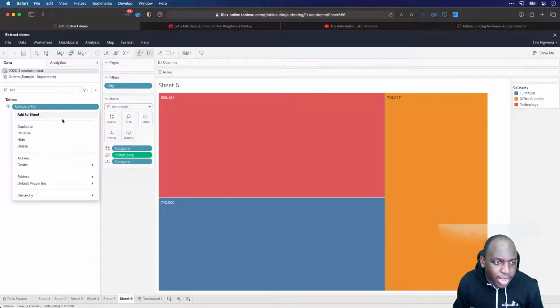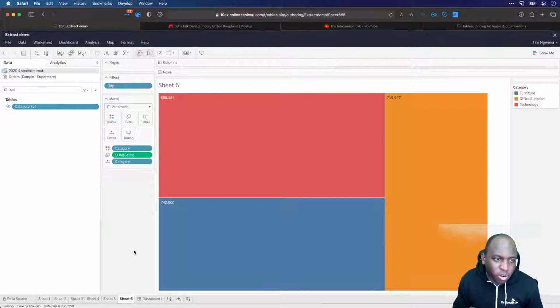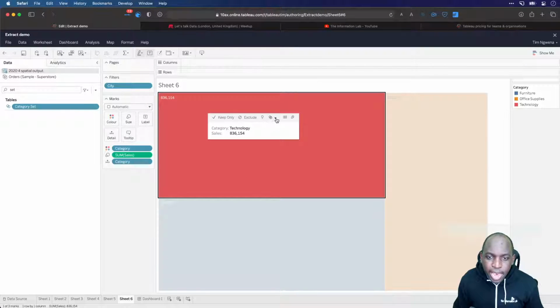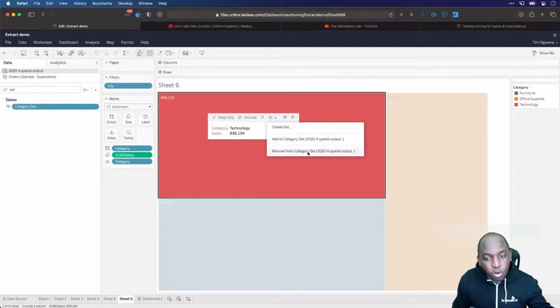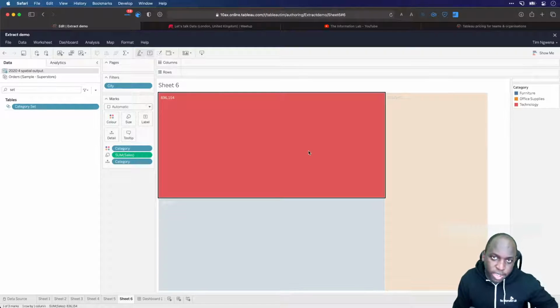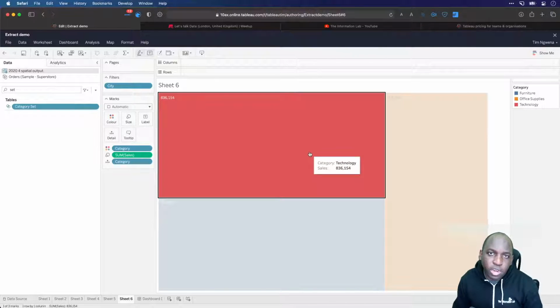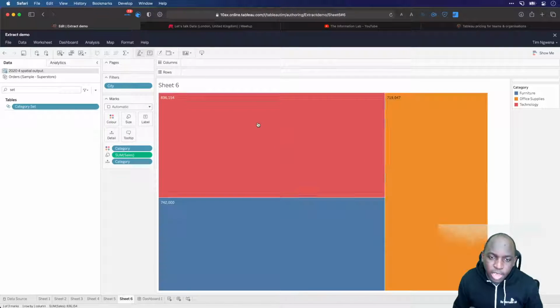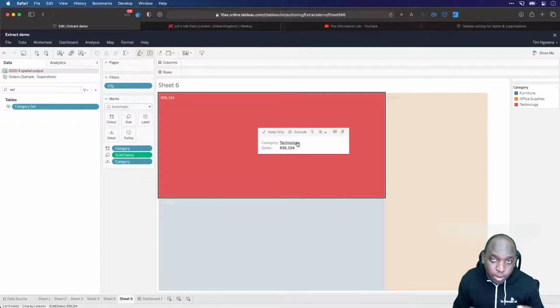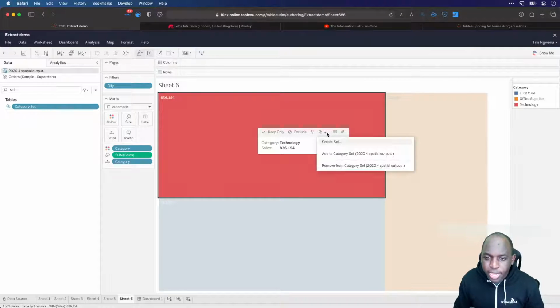And if I right click on that, there's no ability to edit things, so you can't add items to the set from here. In order to do that, you have to right click an item. So if I click on this item and go back down to this option, I can add to the existing set again, or I can remove this item from the set if it was part of it. So unlike on desktop where you can control the sets in a separate interface on the left hand side in the data pane, here you can't do that. You have to do it through the data source. I keep saying right click, but what I actually mean is normal click, and then you get this option to add or remove items to a set.